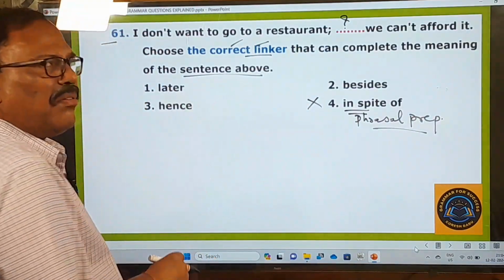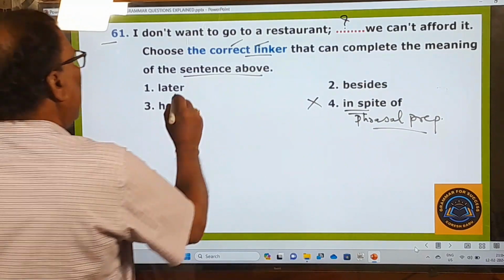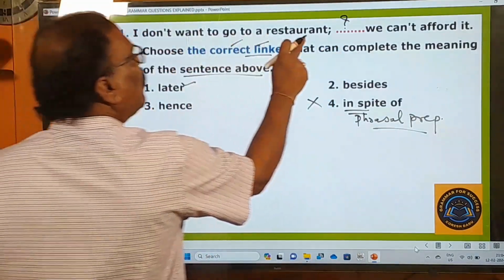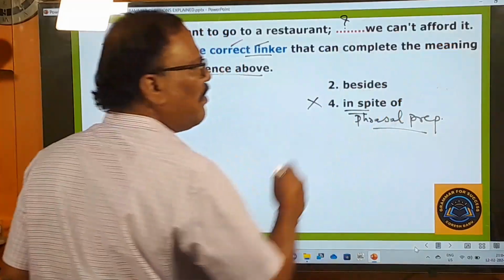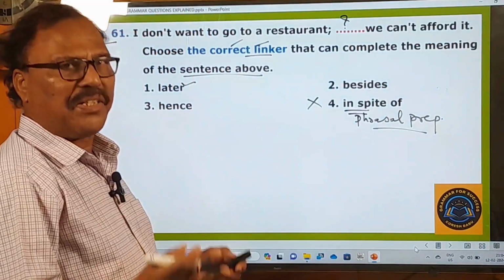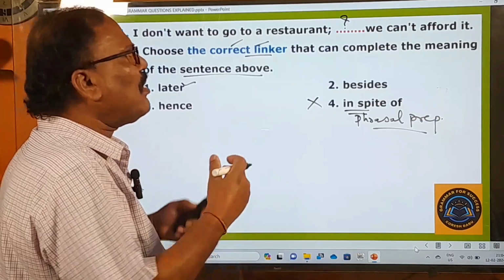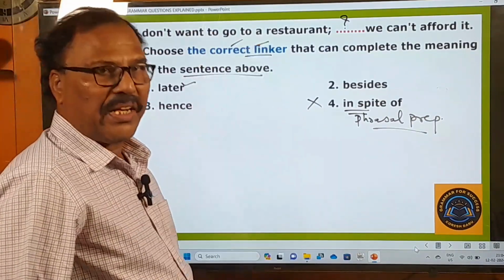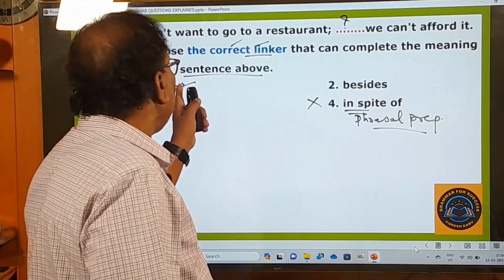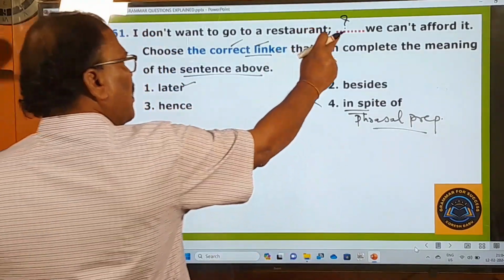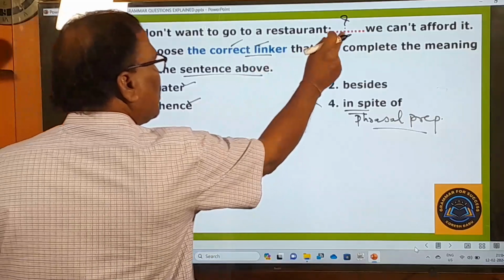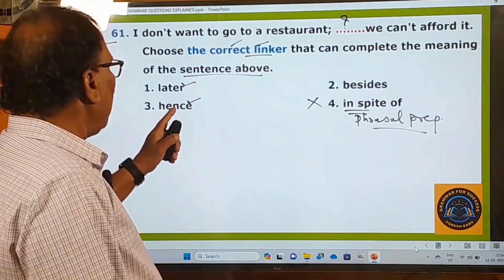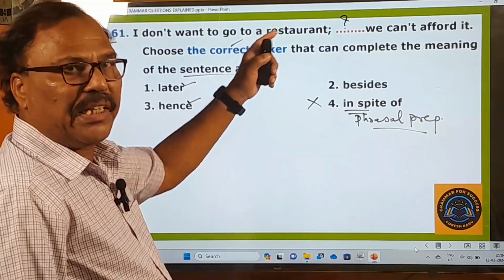Now only three words are left, and here later is there. This doesn't fit in this blank. See, I don't want to go to a restaurant. Later we can't afford it. Afford it means what? Pay for it. We can't afford it means we can't pay for it. That's why we are not able to go to a restaurant. So here later means afterwards. That doesn't fit in this blank. Hence means therefore. Therefore we can't afford it. It is also not fitting in that blank.